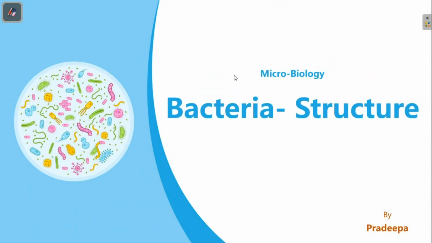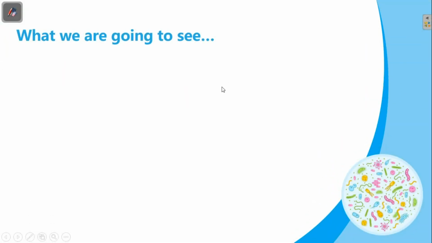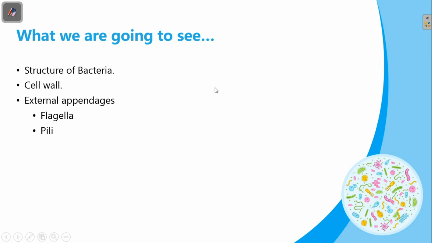Hello viewers, in this video you are going to learn about a typical bacterial cell structure. Here we are going to see the structure of bacteria, particularly the cell wall, external appendages like flagella and pili, and the outermost layer of bacteria, the capsule, and finally a summary.